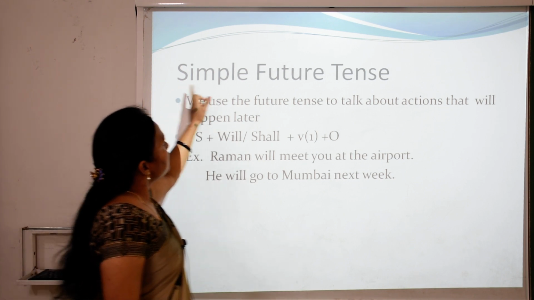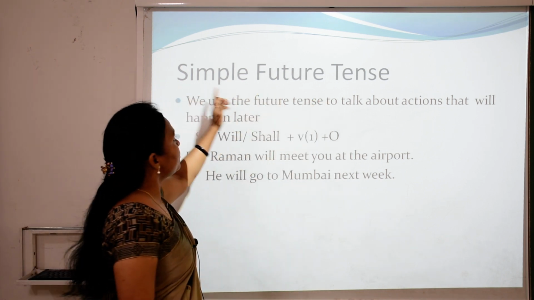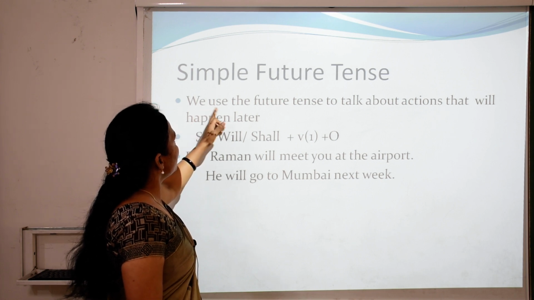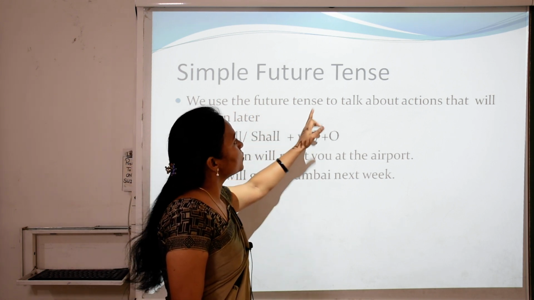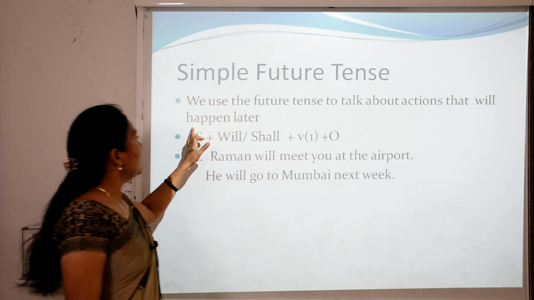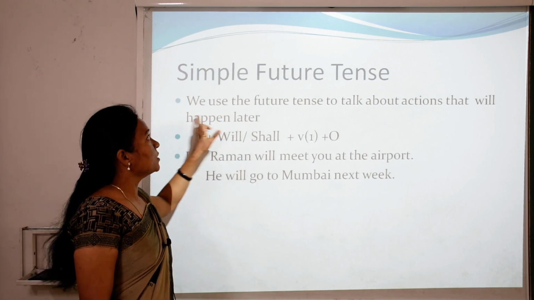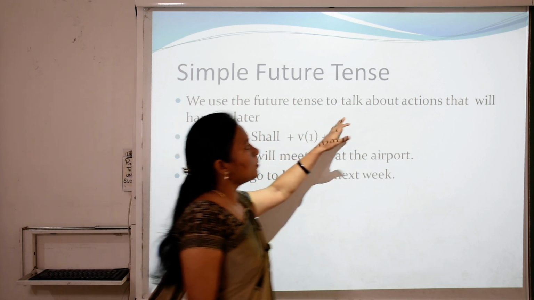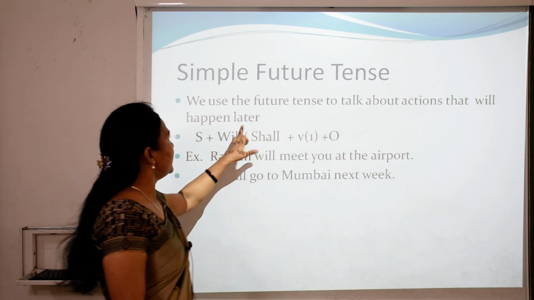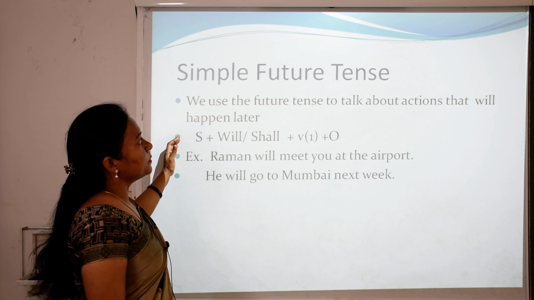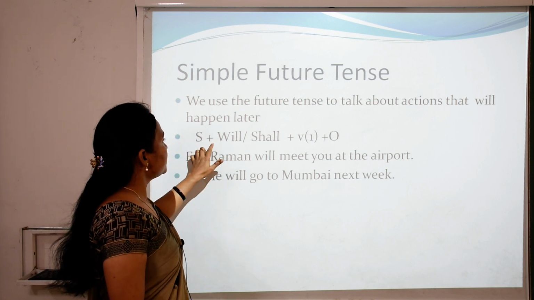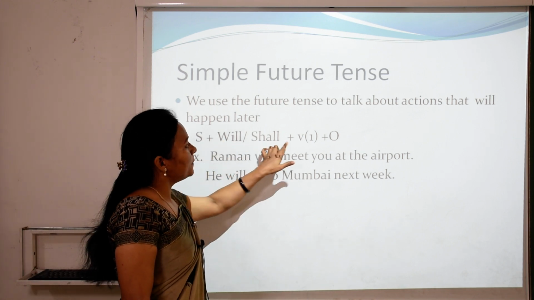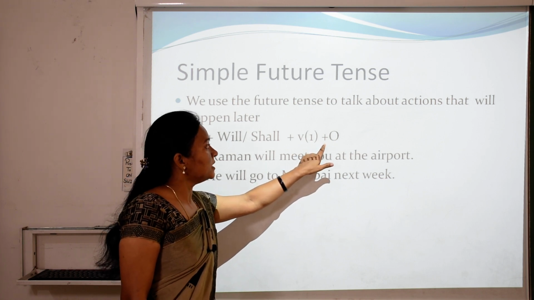First, simple future tense. What is simple future tense? We use the future tense to talk about actions that will happen later. So what is the structure of simple future tense? Subject plus will, shall plus first form of the verb plus object.